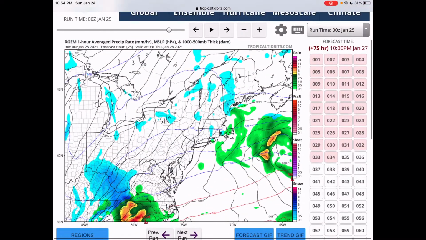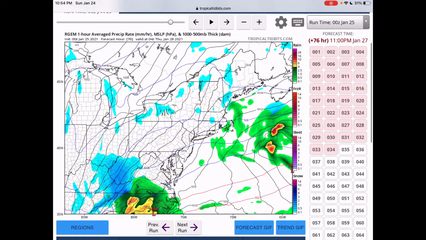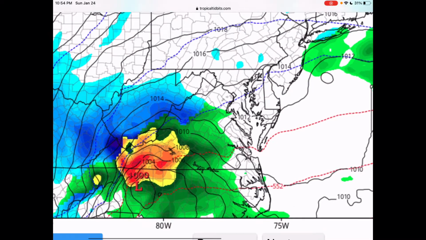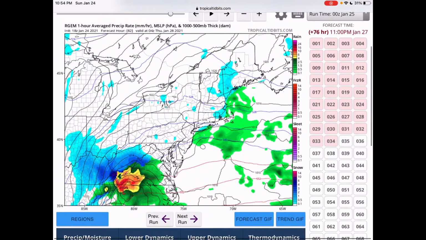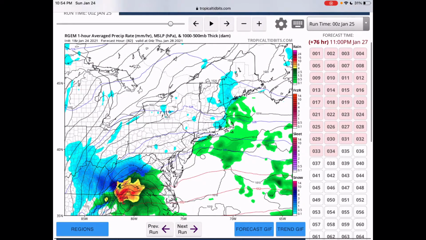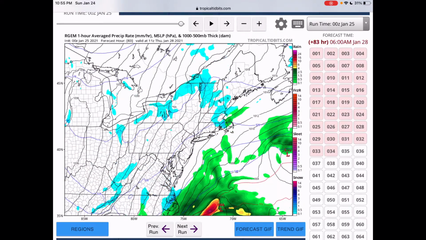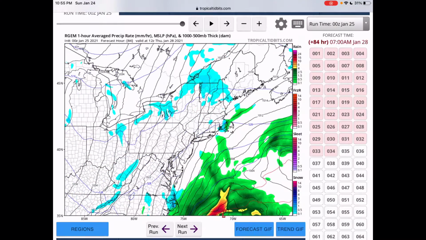But this model keeps the southern storm way too far south. Another big disappointment is, look at the past run. This past run had the southern storm further north, bringing snow to parts of southern Pennsylvania. So this has been another trend south with the southern storm, which is not good for snow lovers in the Northeast, because that just lowers the chances even further.